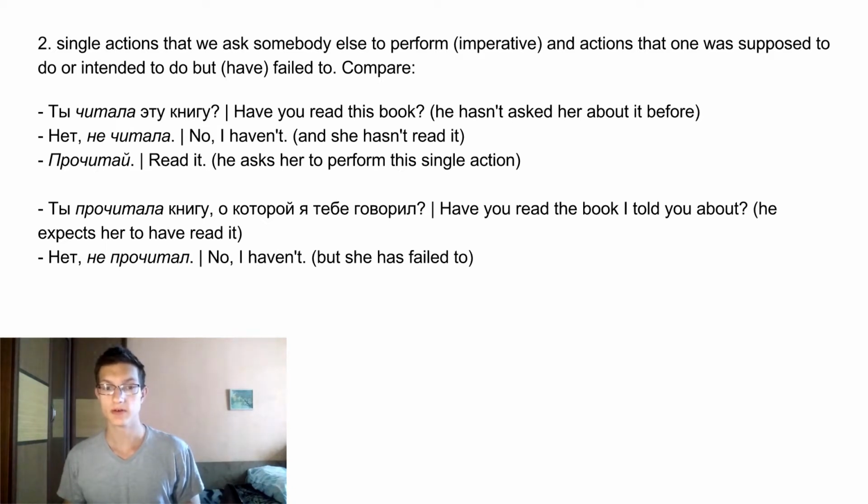Have you read this book? Нет, не читала. No, I haven't. Прочитай. Read it. After a while, they have a conversation again. Ты прочитала книгу, о которой я тебе говорил? Have you read the book I told you about? Нет, не прочитала. No, I haven't.